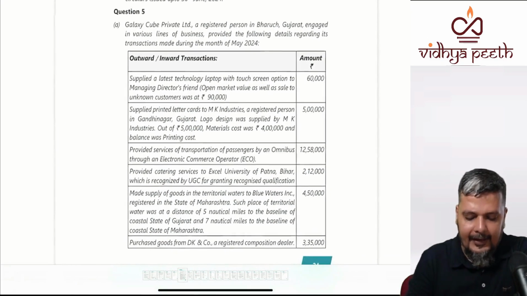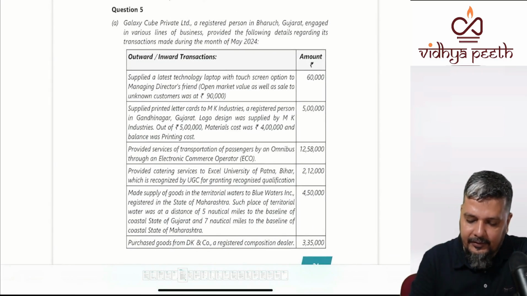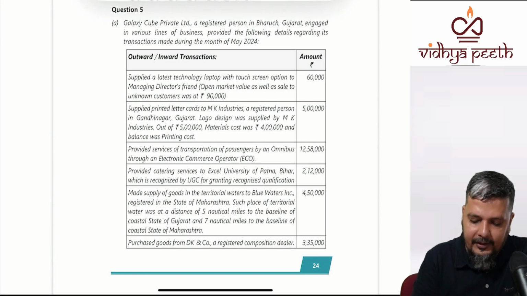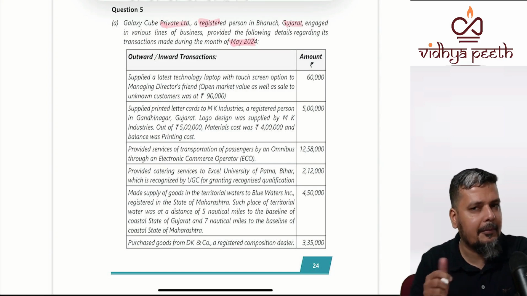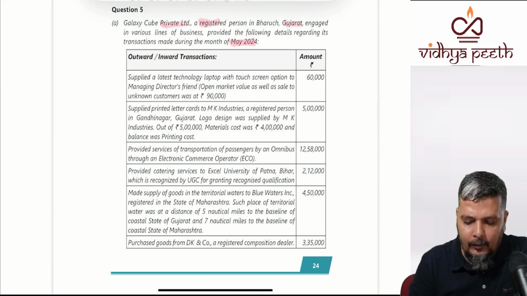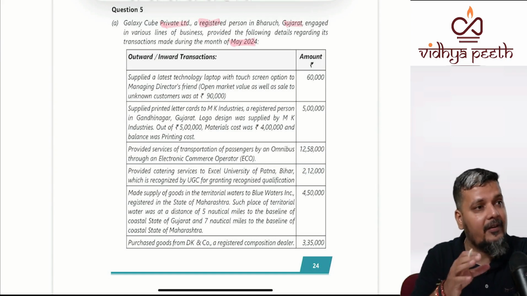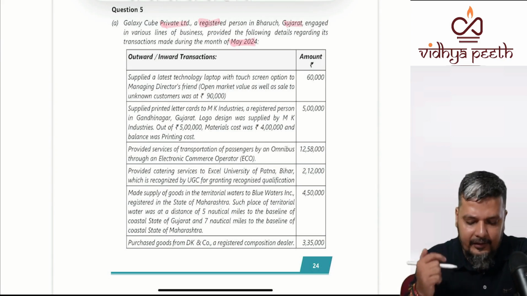Now question number 5, Galaxy Cube Private Limited, a registered person in Gujarat. It's a private limited and it is registered in Gujarat, engaged in various lines of businesses. It provides the following information for the month of May 2024. Outward and inward transactions: normally it will give outward separately, inward separately. Now it is combining, so you have to understand when it is outward and when it is inward.